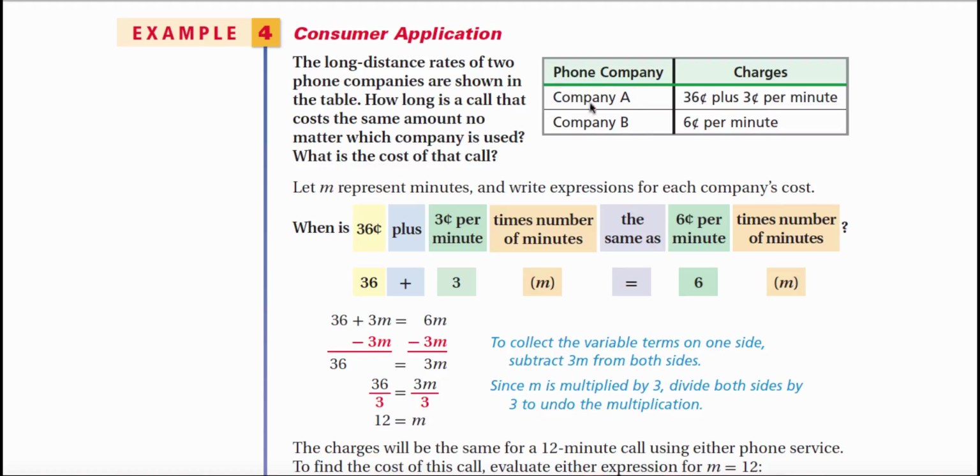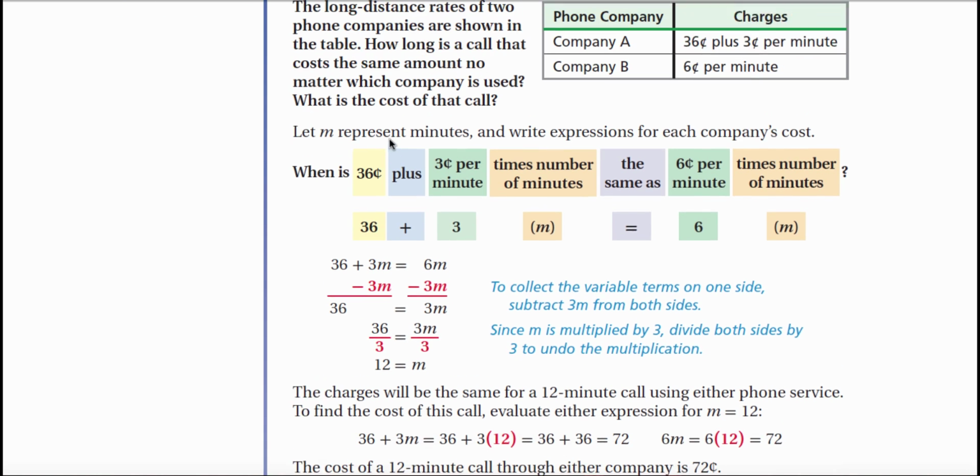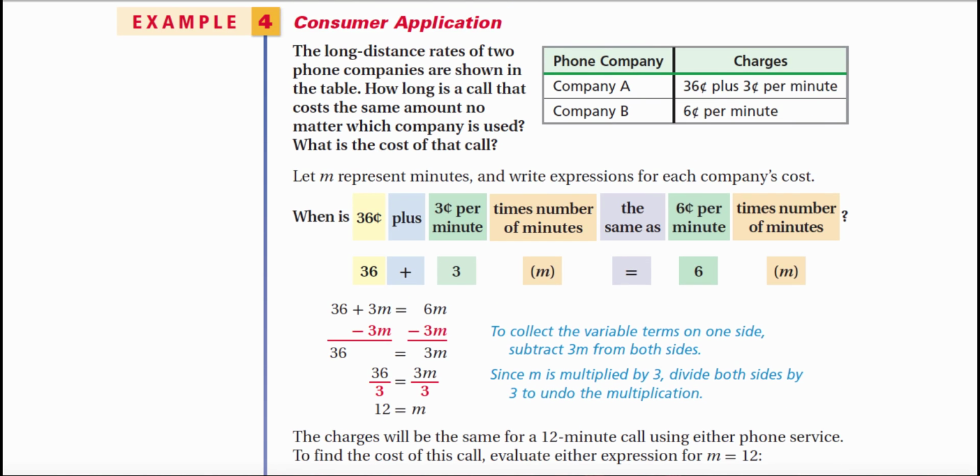All right, phone company A, I notice, is 36 cents plus 3 cents per minute. This must have been a 1980s problem. Company B is just 6 cents per minute with no initial cost. So the question is this: how long is a call that costs the same amount no matter which company is used? So in other words, once I have the expression for company A and the expression for company B, the question is, when are they the same?